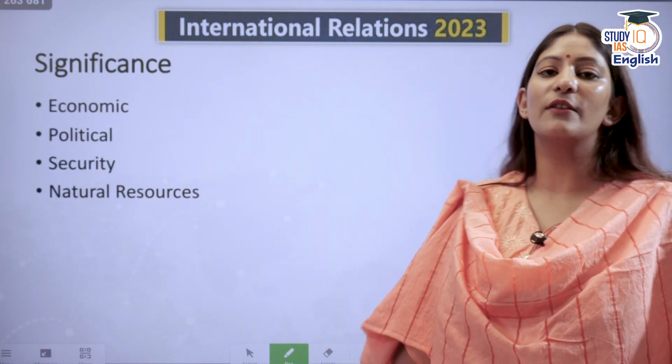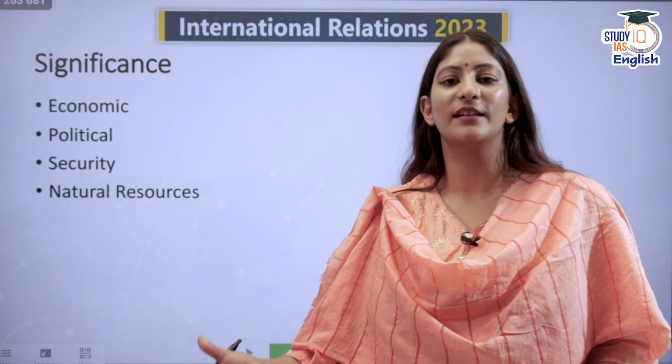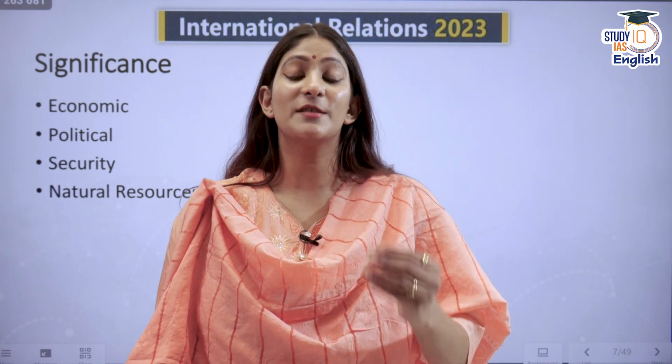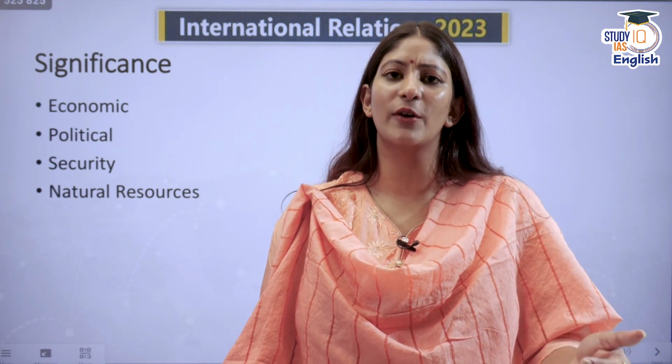So the significance of the global south, we have to talk about that. Why all of a sudden has the global south become so important? It was important, but its potential was underutilized. BRICS has recently expanded. It has added 6 countries, and the effect will come from 1st January 2024.